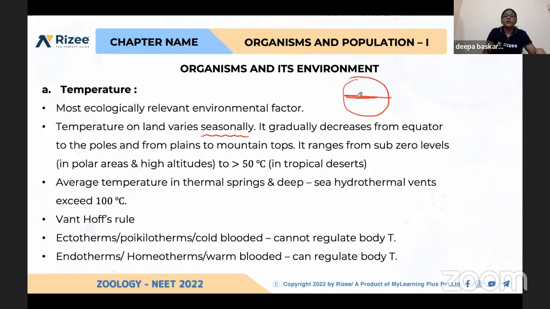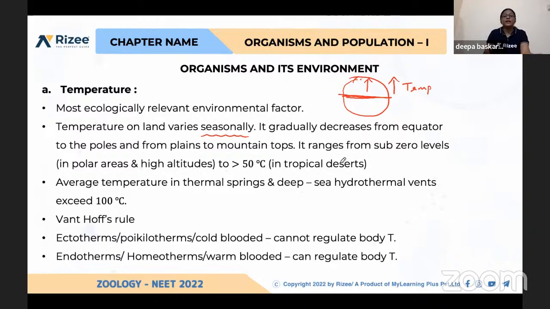Already we saw in biodiversity and conservation, automatically the polar regions have lesser diversity. Like that, the temperature decreases when we move from tropical to temperate regions. Got it?